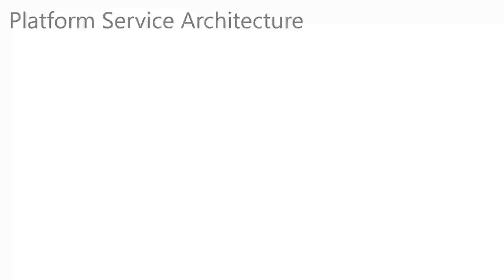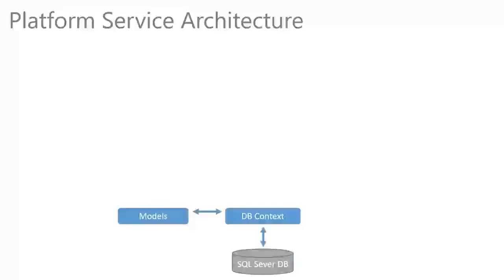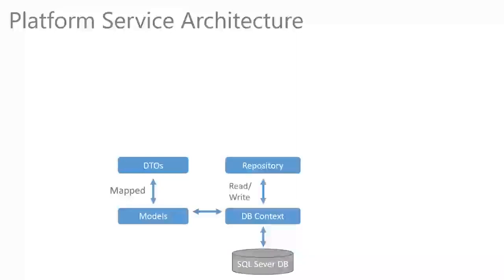So again, we'll look at the main components that make up both our services. We'll start with our models, our internal data representations. We'll have a DB context, which mediates those models down to our persistent layer, in this case SQL Server. We're going to make quite extensive use of data transfer objects, DTOs, which are external representations of our model data, and they're mapped, as you can see there, to our models. And we're also going to make use of a repository pattern, which just abstracts away our DB context implementation.